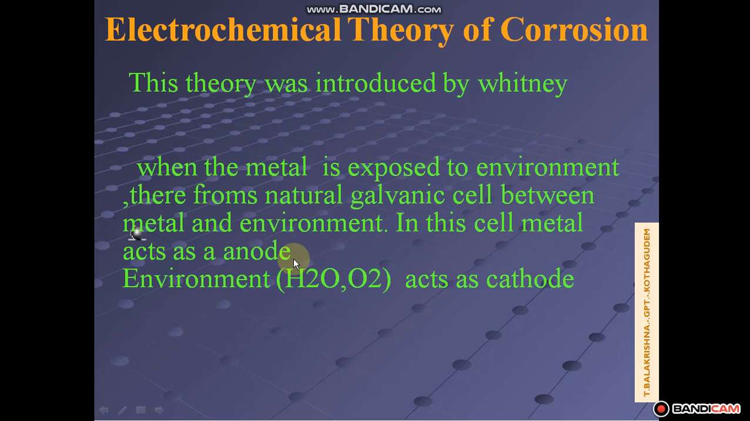In every cell, there should be one anodic part and another cathodic part. So here they form a galvanic cell between the metal and environment. Metal acts as an anode, environment acts as a cathode. Why does the metal act as anode? The one which is highly reactive acts as anode. Compare the metal and environment: metal is more reactive than environment. So metal acts as an anode, environment acts as a cathode.